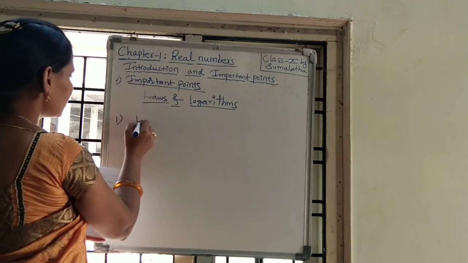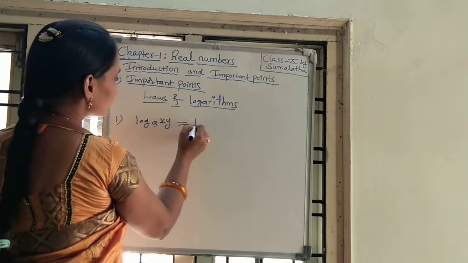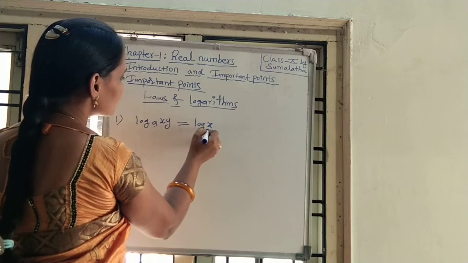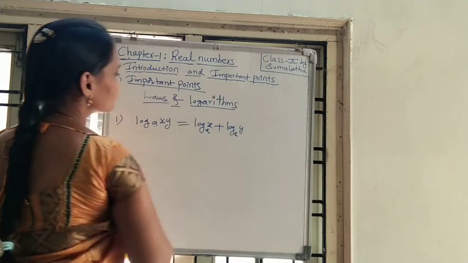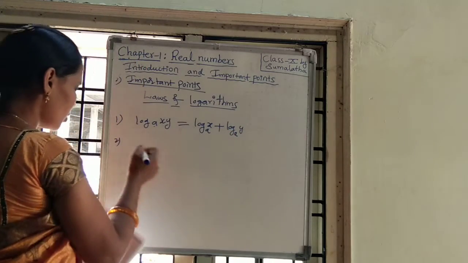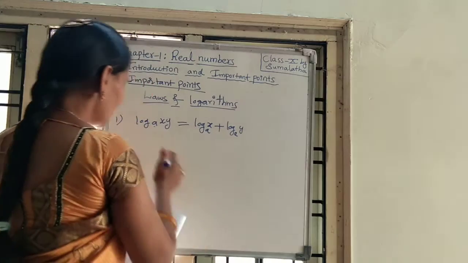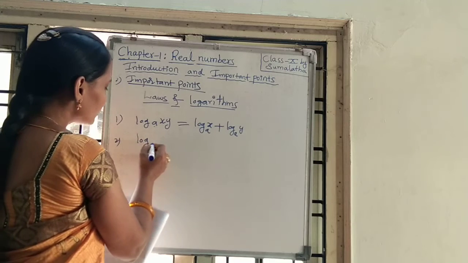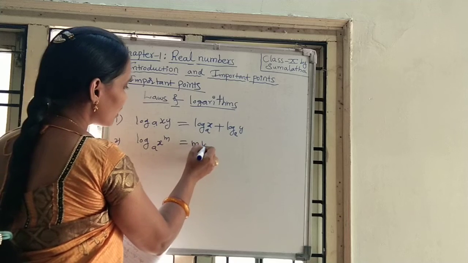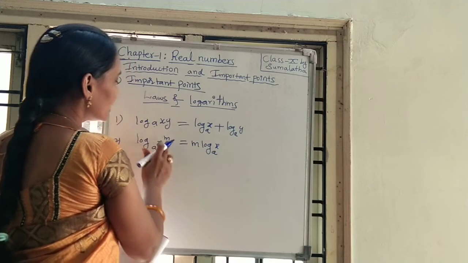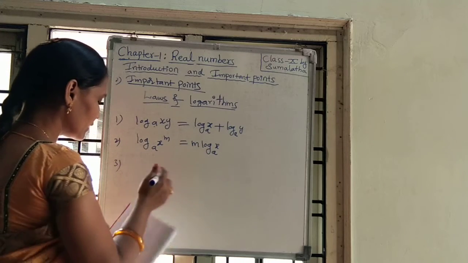Here the first law is log xy base a is equal to log x base a plus log y base a. This is one important formula. By using the formula we can do the sums from the exercise. Next one is log x power m base a is equal to m log x base a. Here the power comes in front. You should remember these formulas, very important.